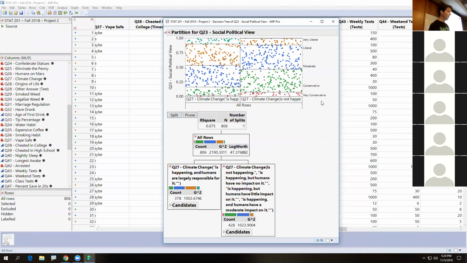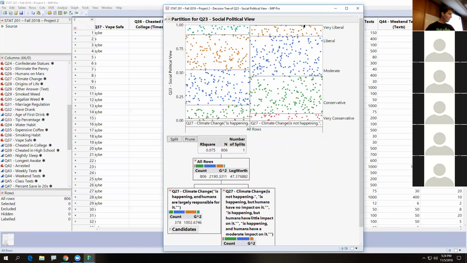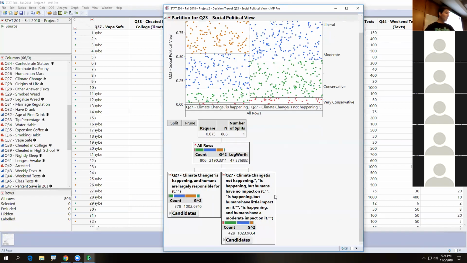The color of very liberal is teal and orange. Which side, left or right, has teal and orange mostly? The left side, right? Does everyone see that? And so this is where, if you look at the colors of very liberals and liberal, you have very liberals over here. You have very liberals who are saying things like humans are not influencing climate. Well, this is multiple answers to the question, but there's a lot of variation.